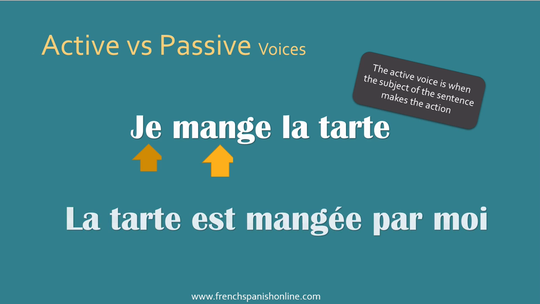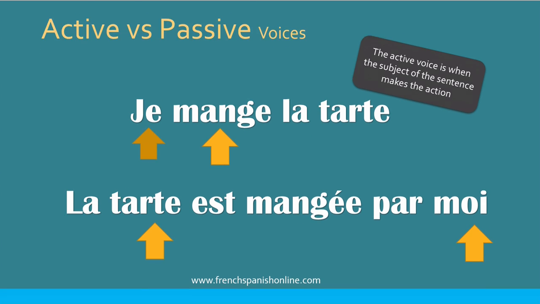And now you understand what we are going to call the passive voice: when the subject does not make the action. So here we have la tarte est mangée par moi, the passive voice. And we can say that here we have our subject, la tarte, but la tarte does not make anything here because again this is moi who is eating the pie. That's the difference between the two voices.